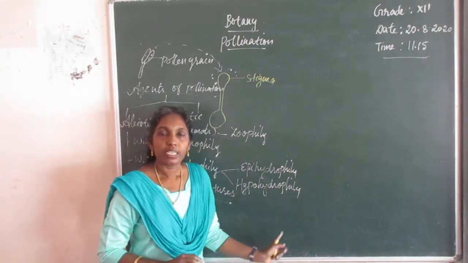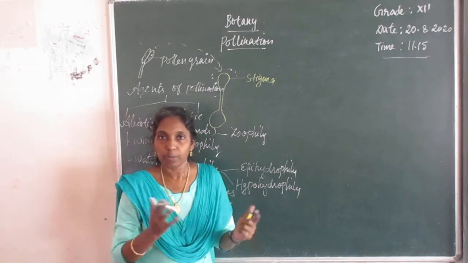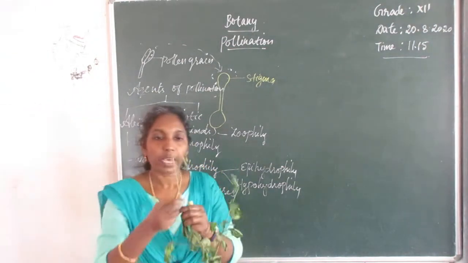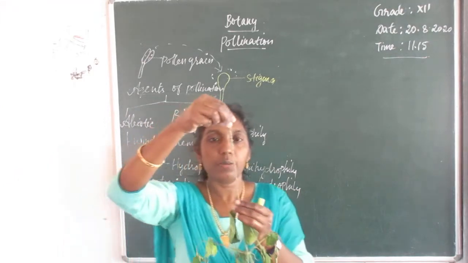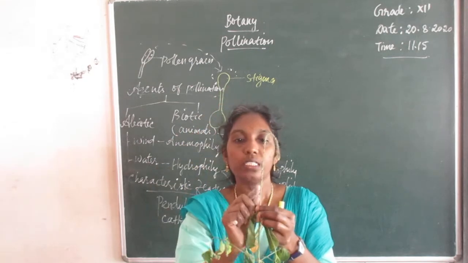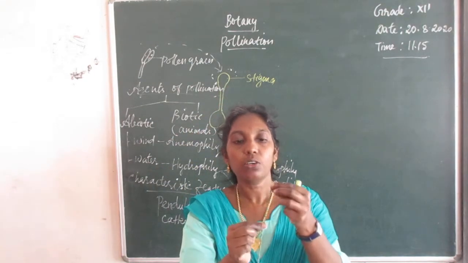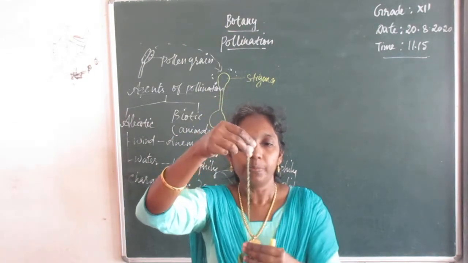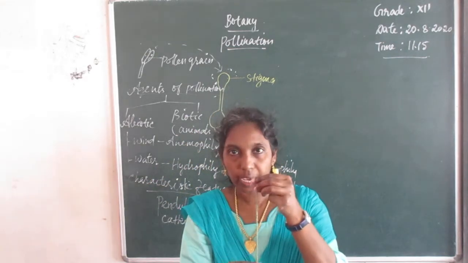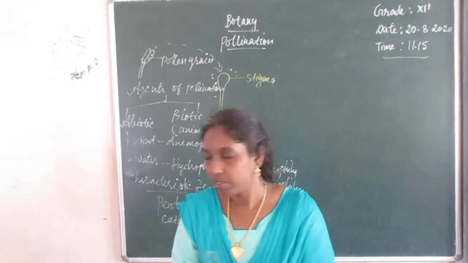In the spike inflorescence and the catkin inflorescence, there are number of flowers. See, this is one example which shows spike inflorescence. Indeterminate type of inflorescence, elongated axis, indeterminate, with sessile flowers. There is no perianth. It is attached at the main axis, inconspicuous flower.